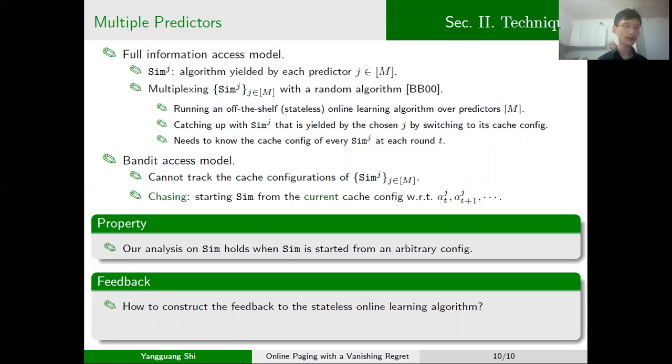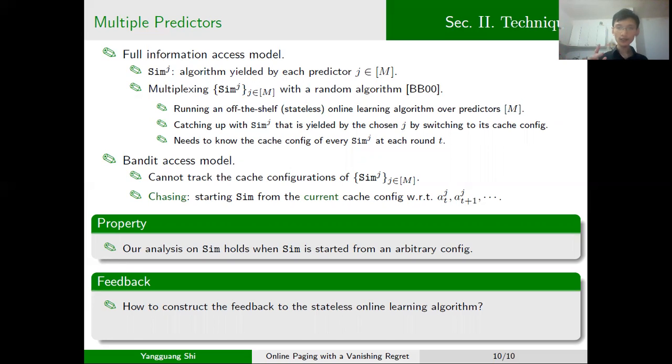Another question here is how could we build the feedback to the stateless online learning algorithm? Because under the bandit access model, we cannot know the cost incurred by the algorithm that always follows the same predictor. So this problem is non-trivial.